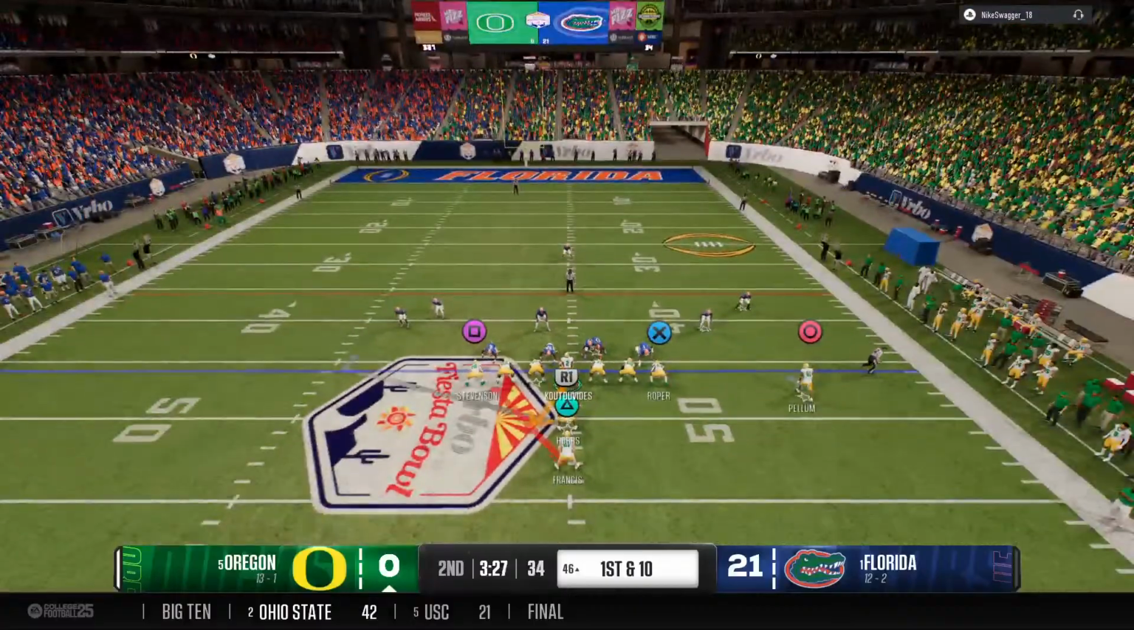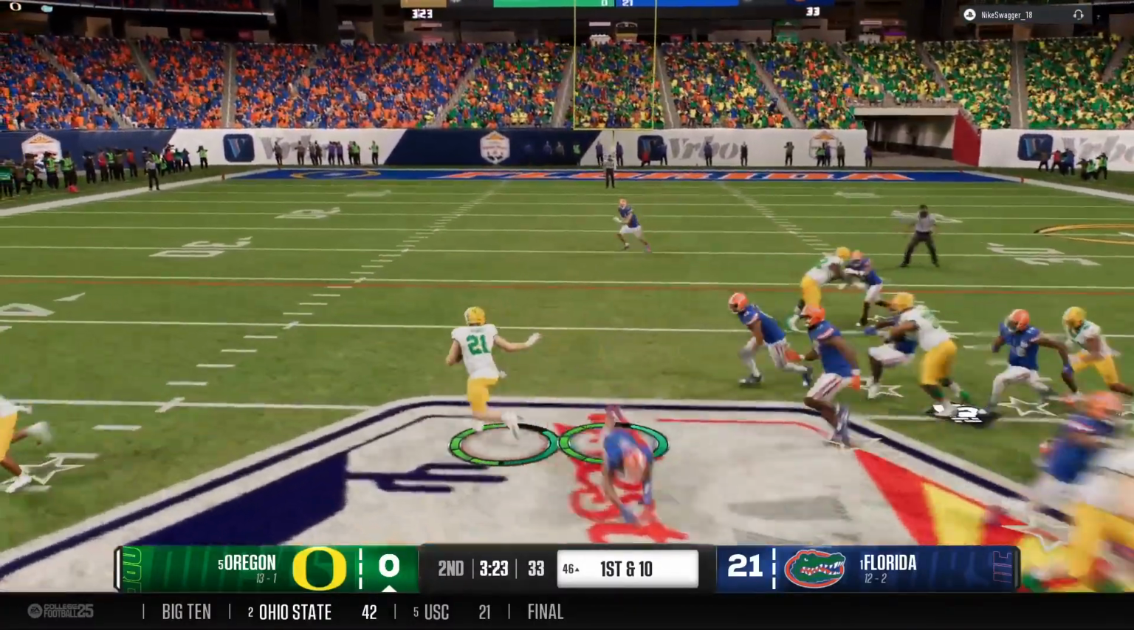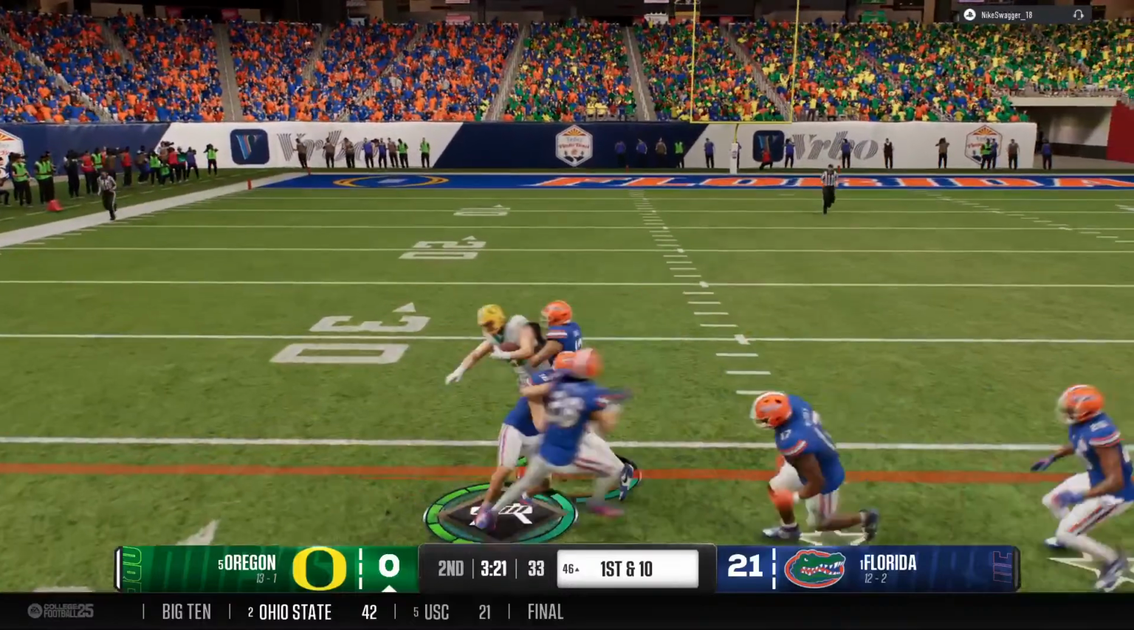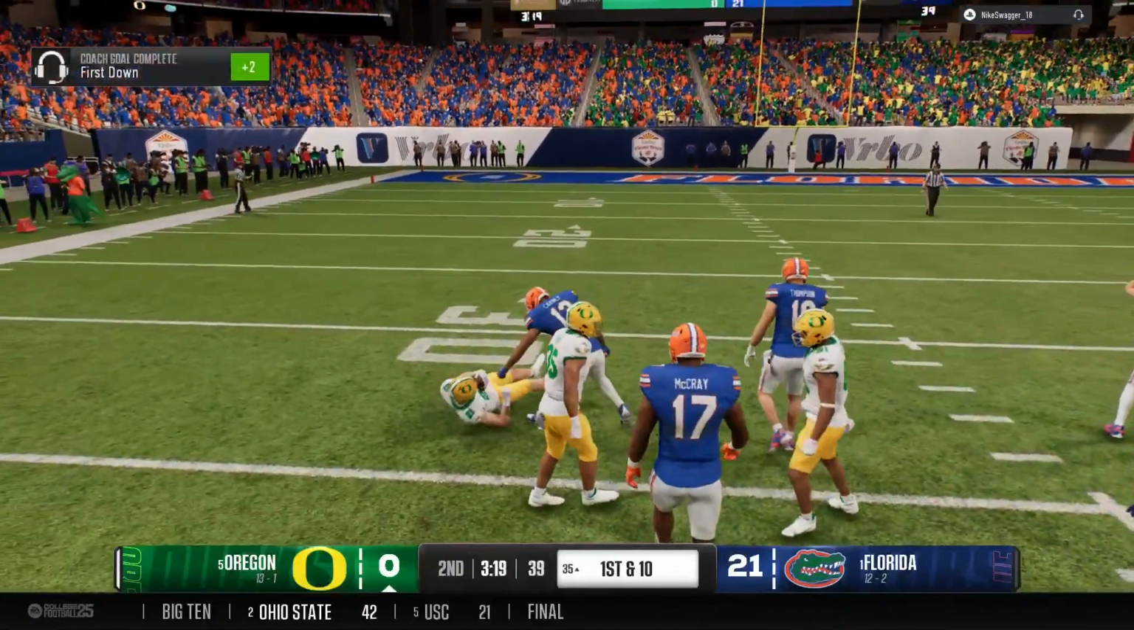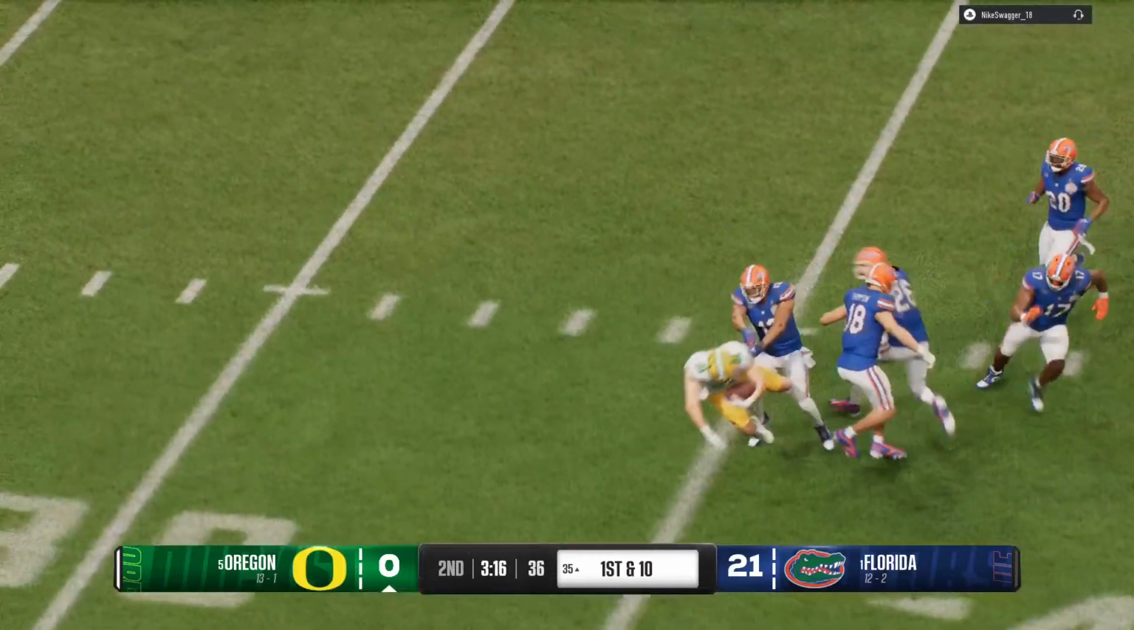Justin Herbert. Of course, enough said, we see it every NFL Sunday what he can do. 4-year starter for the Ducks. We're still seeing these Ducks quarterbacks being able to throw the football. He's taken down, but that's a nice gain. He'll spot the ball now at the 35.